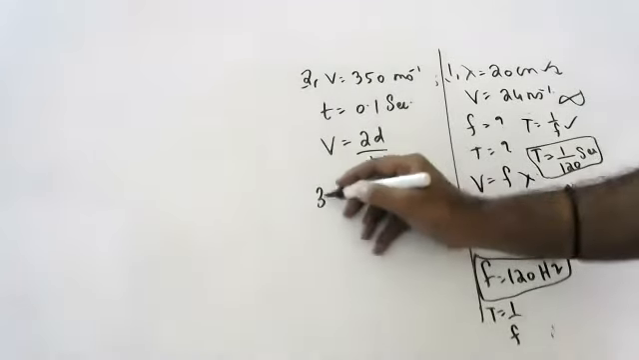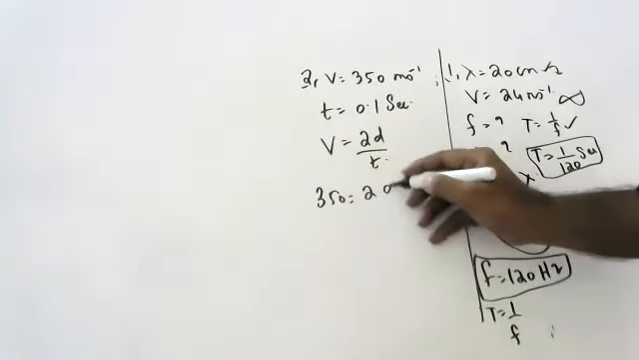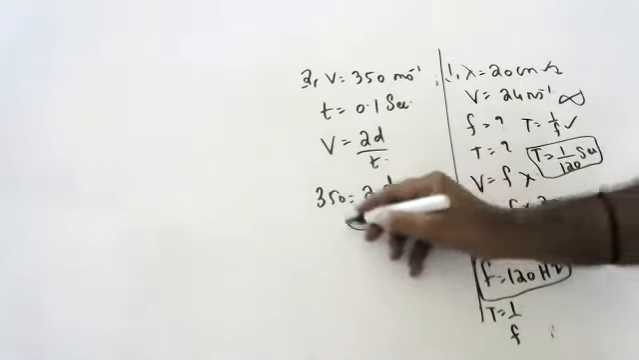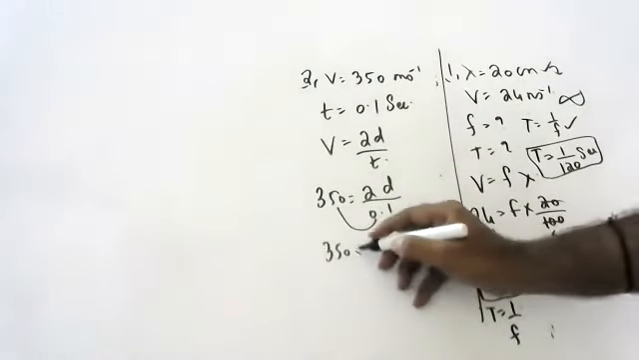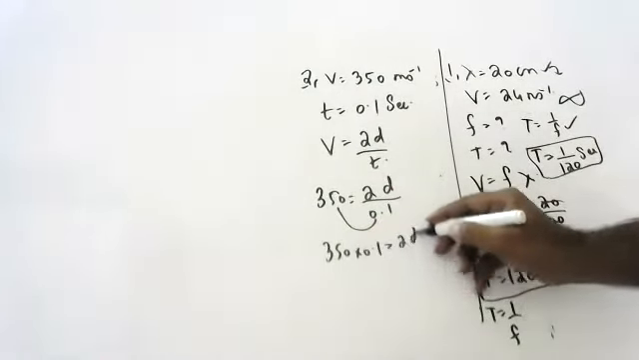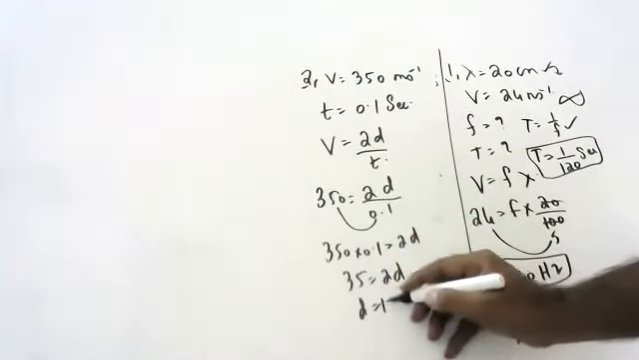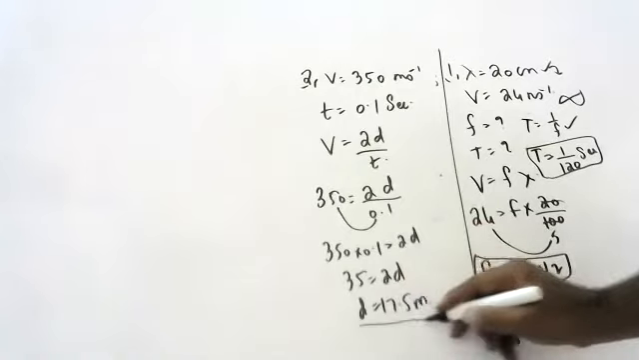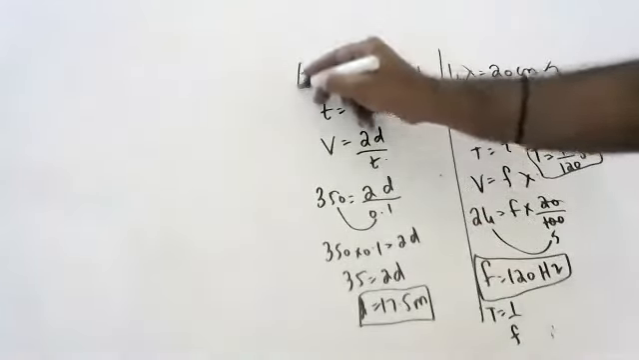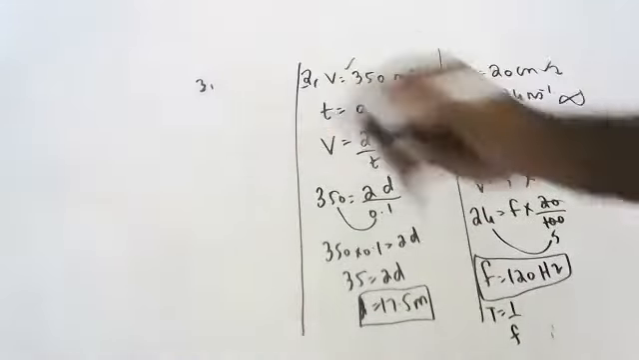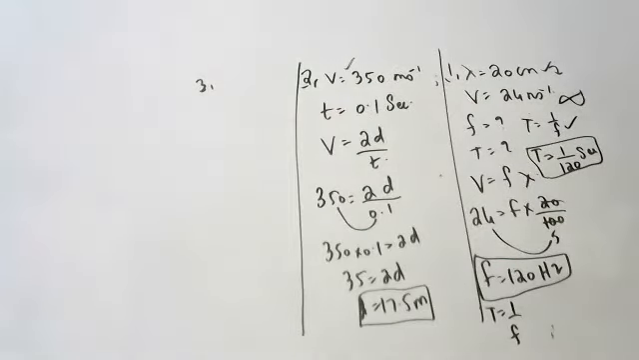So 350 is equal to 2 into d by 0.1. This goes here: 350 into 0.1 is equal to 2d. So 35 is equal to 2d. So d is equal to 17.5 meters, the minimum distance if the speed of sound is 350 meters per second. Okay, children. Next question.